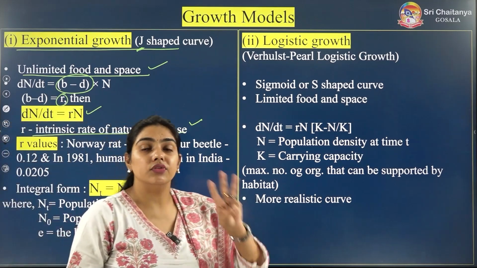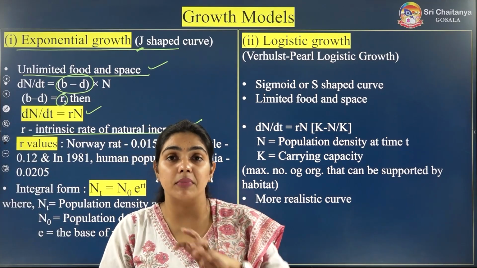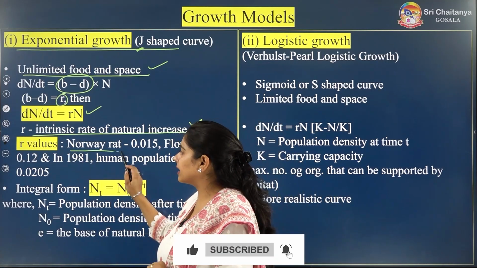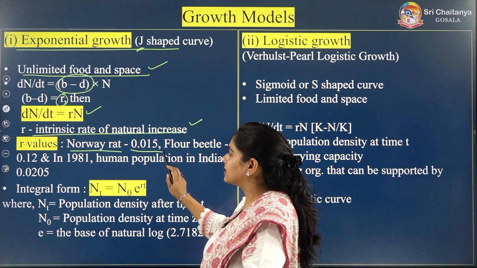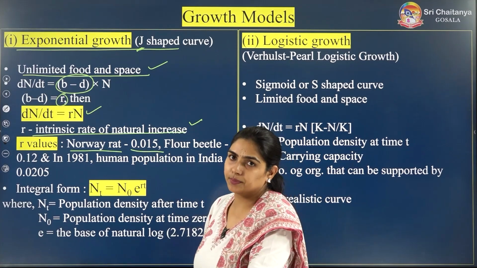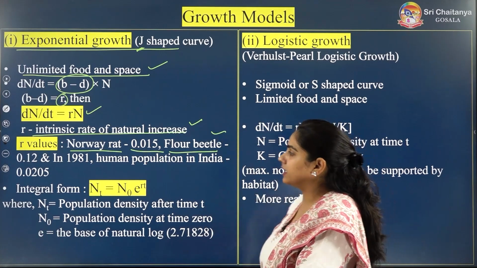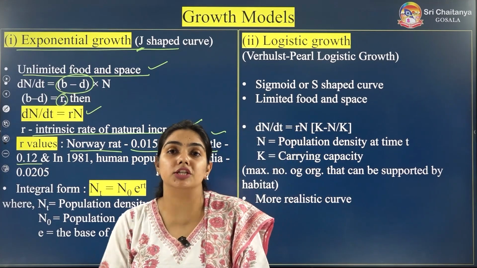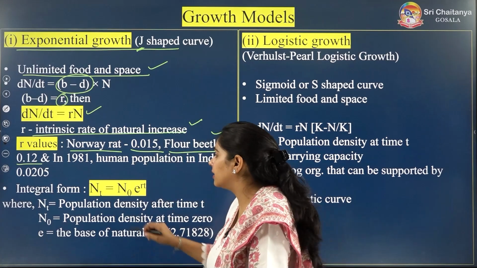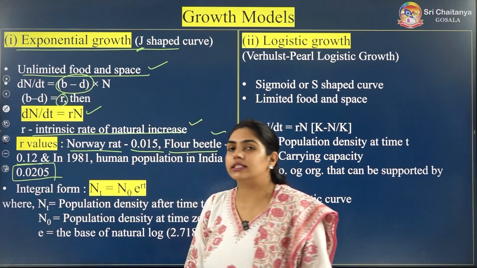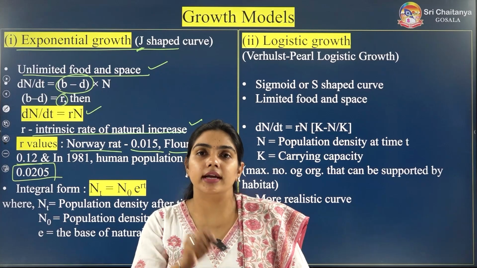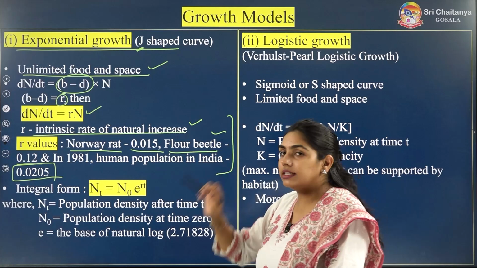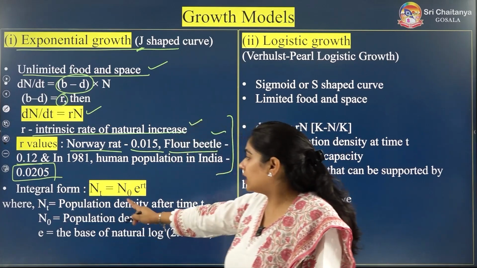So in NCERT, 3 values are given which you have to remember exactly like that, and direct questions will be coming. For Norway rat, the r value is 0.015. The r value for flour beetle is 0.12. And the r value for the human population in India in 1981 is 0.0205. So these 3 r values you have to remember. A direct question can be asked from NCERT.